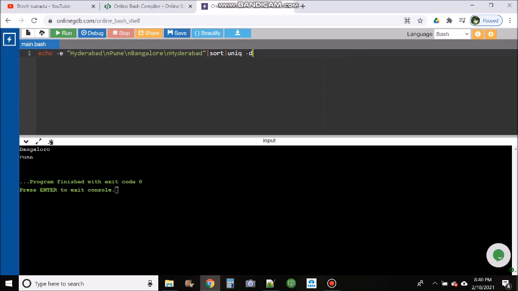So if you give uniq -d, it will give only the duplicate records. See, Hyderabad is the only record we got. Let's say we want to find out how many times that record is repeated in the file. You can simply use the -c option, that is for count. It will give you the output with the counts.